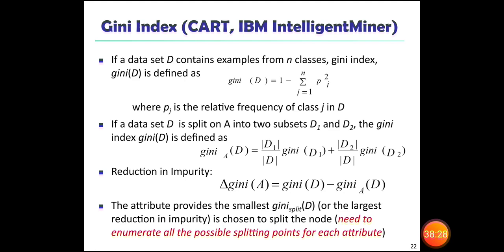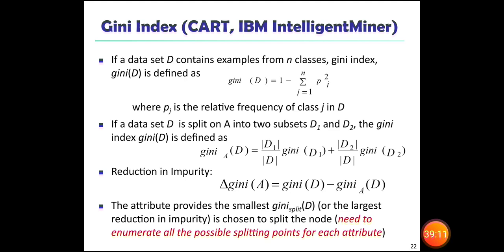The Gini index Gini_A(D) is defined as D1/D times Gini(D1) plus D2/D times Gini(D2). The reduction in impurity is then Gini gain of A equals Gini(D) minus Gini_A(D). The attribute that provides the smallest Gini split of D, or the largest reduction in impurity, is chosen to split the node.